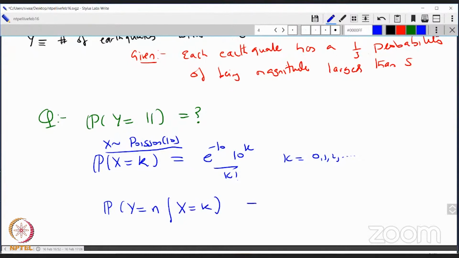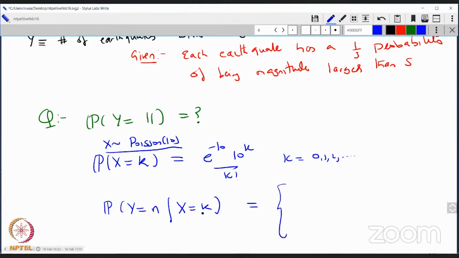Suppose there are a total of k earthquakes, and if k is less than n, then this probability has to be 0. That's clear. And we want 11, right? So let's do 11.